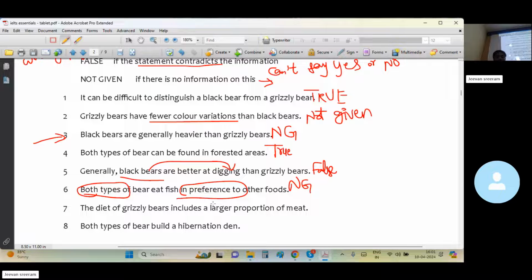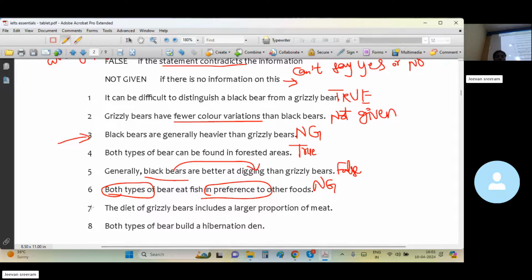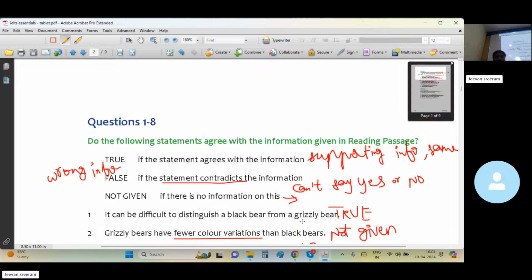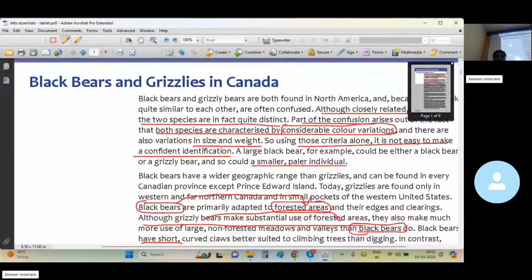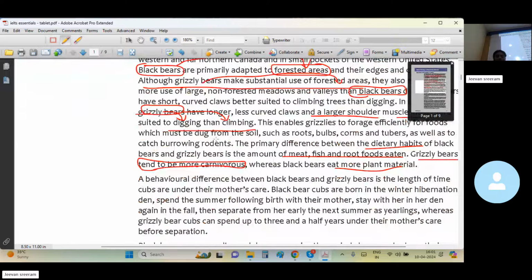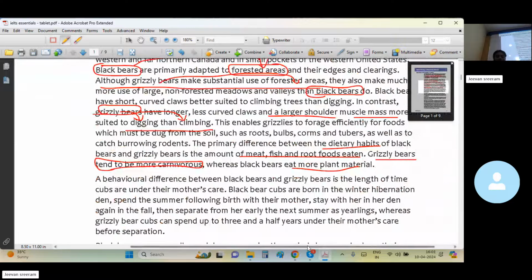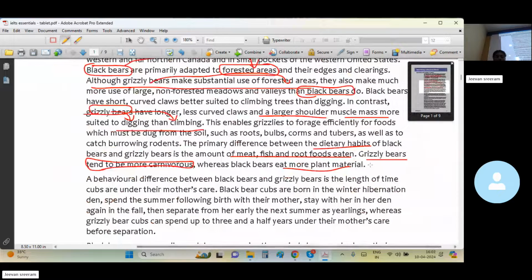Next, seventh one. Is it true? The diet of grizzly bears includes a large portion of meat. Grizzly bears, more meat. The difference between the dietary habits of black bears and grizzly bears is the amount of meat, fish, or root foods taken.